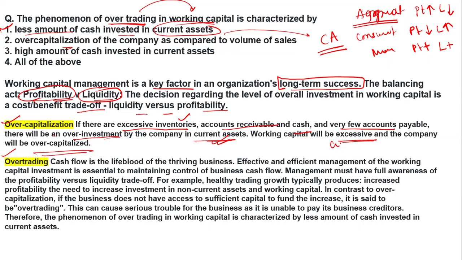There is a direct relation between working capital and current assets. If your current asset is increasing, your working capital is increasing. If your current asset is decreasing, your working capital is decreasing. So if your working capital is excessive, the company will be over capitalized. Why? Because current asset is increasing, and that's why the working capital is also increasing. So what is going on over here? The over capitalization. Now, what is over trading?